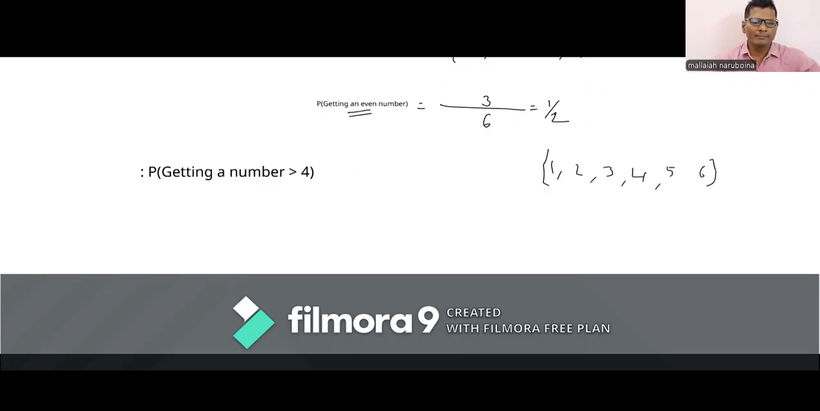Next, getting a number greater than 4. So here we have 5 and 6. These are the only two numbers which are greater than 4. So how many numbers are there greater than 4? 5 and 6. That means two numbers. So the probability of getting a number greater than 4 is 2 by 6, which is 1 by 3.